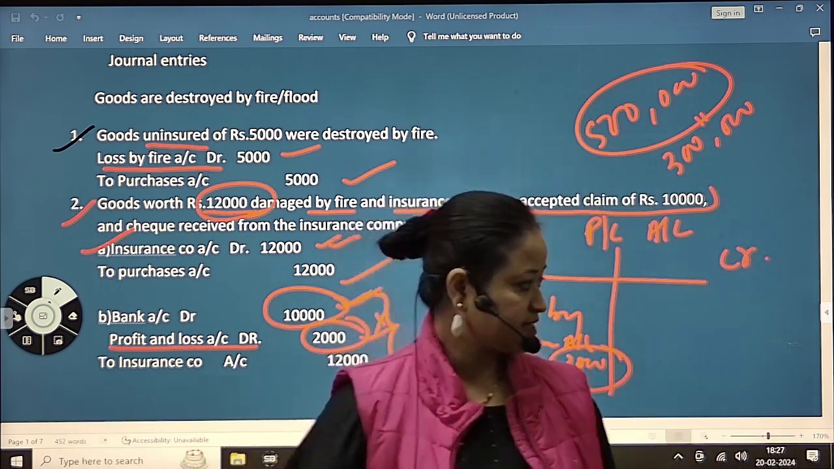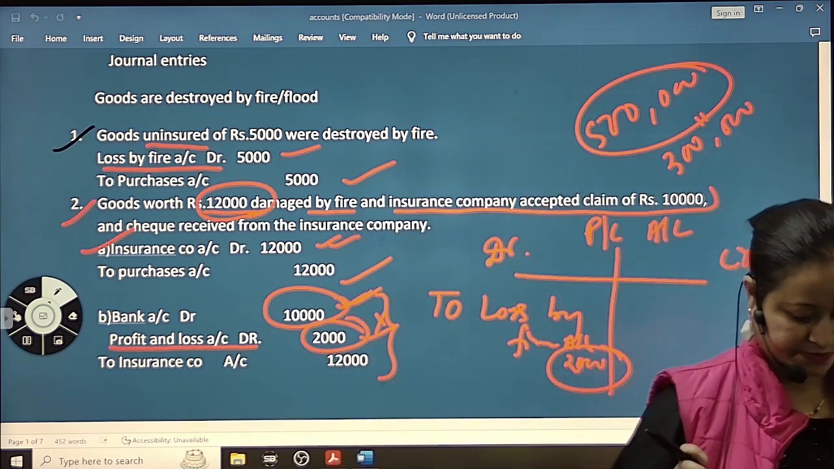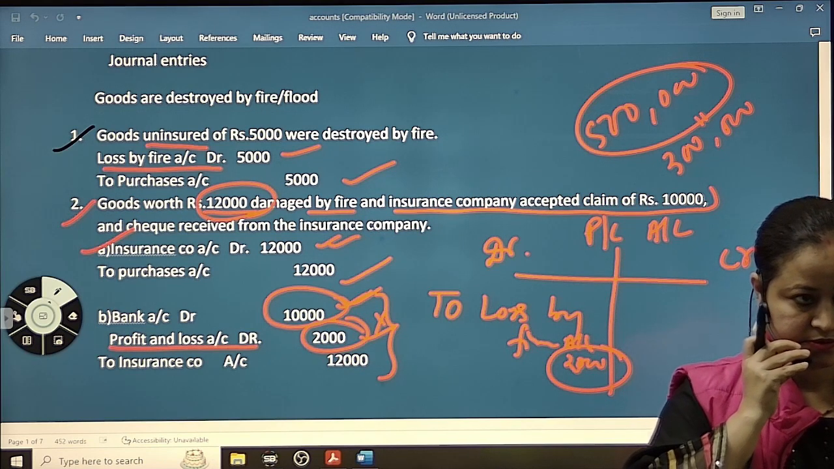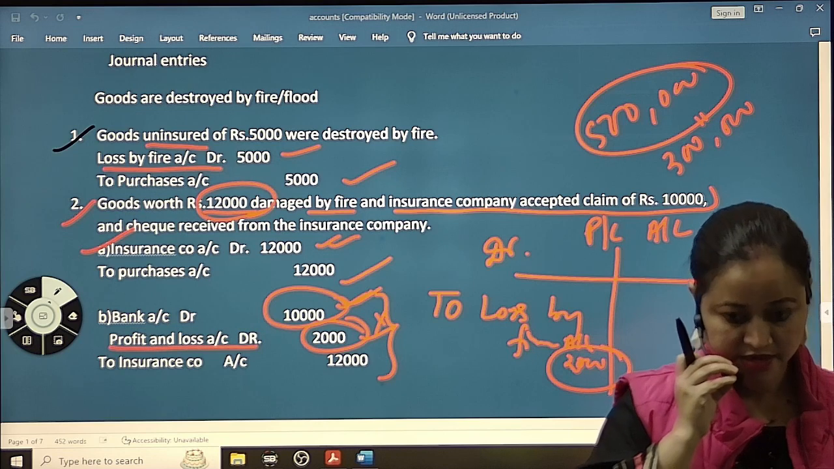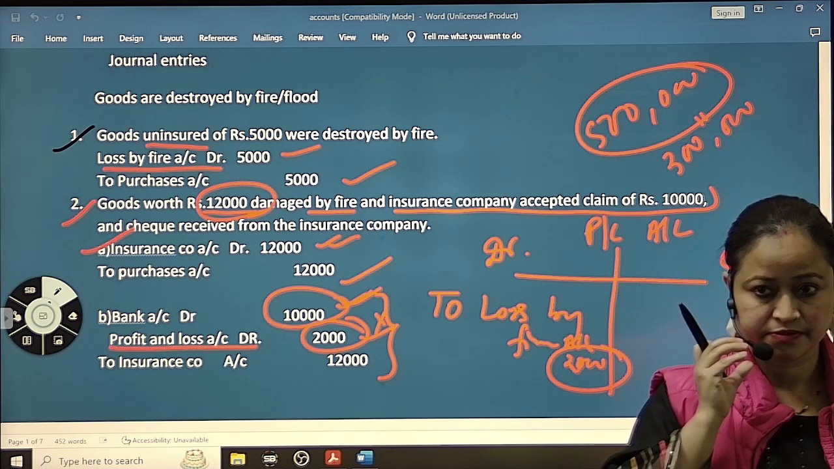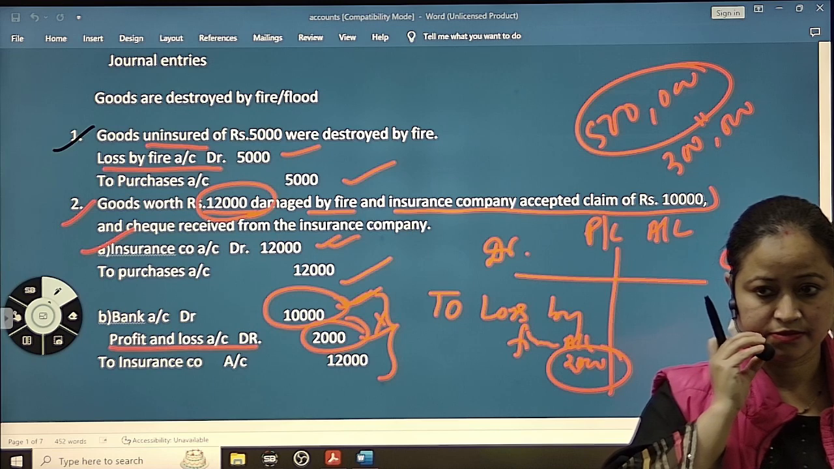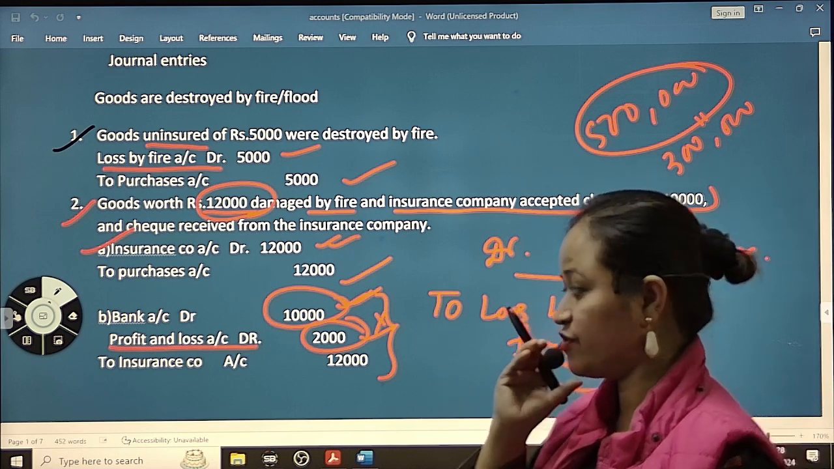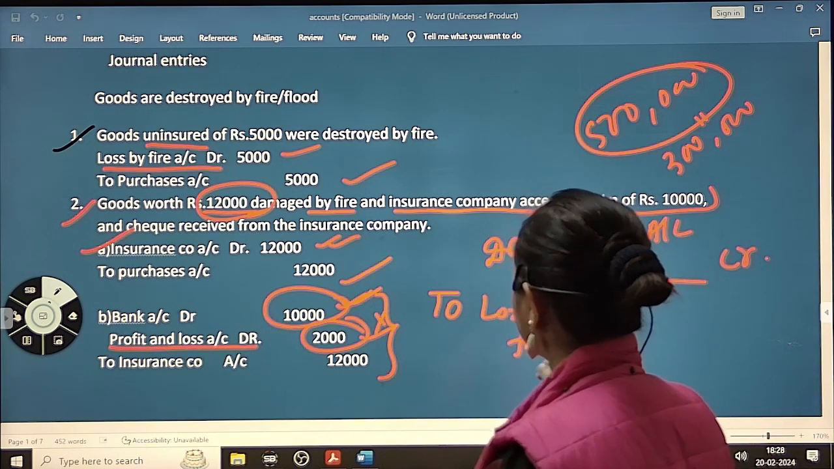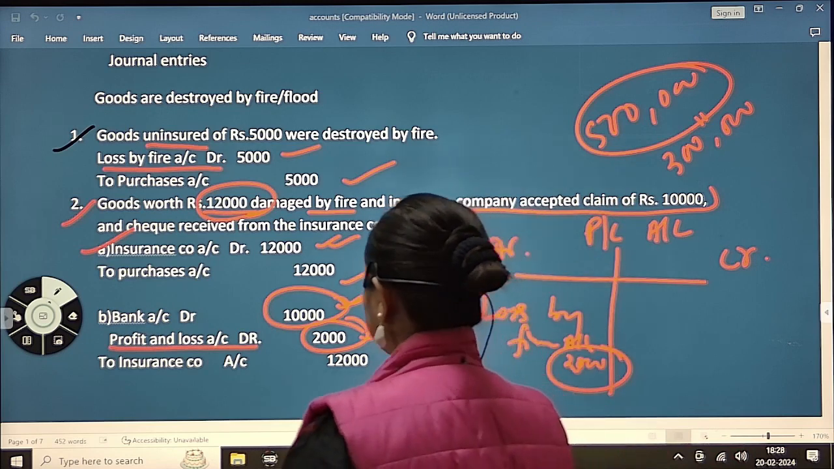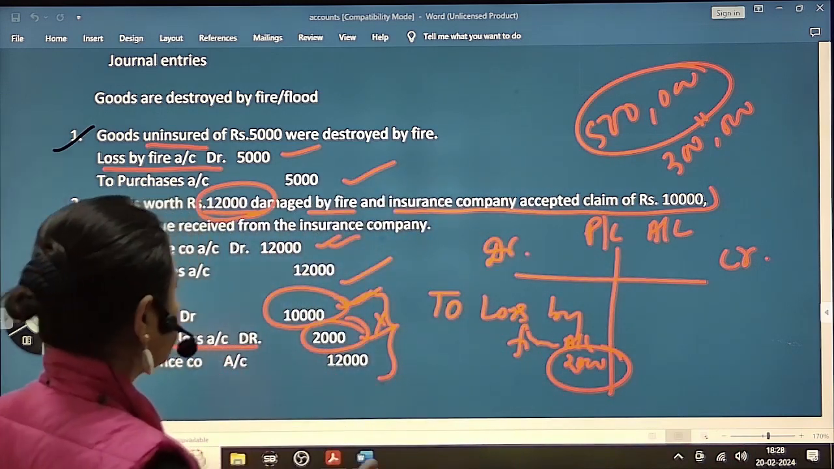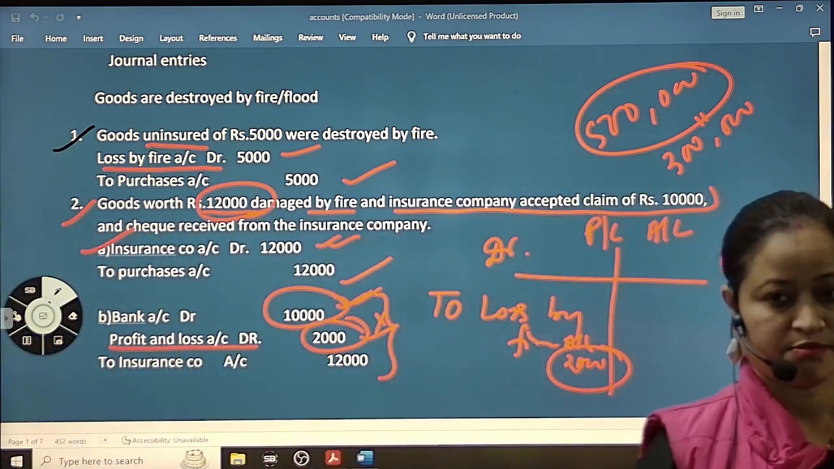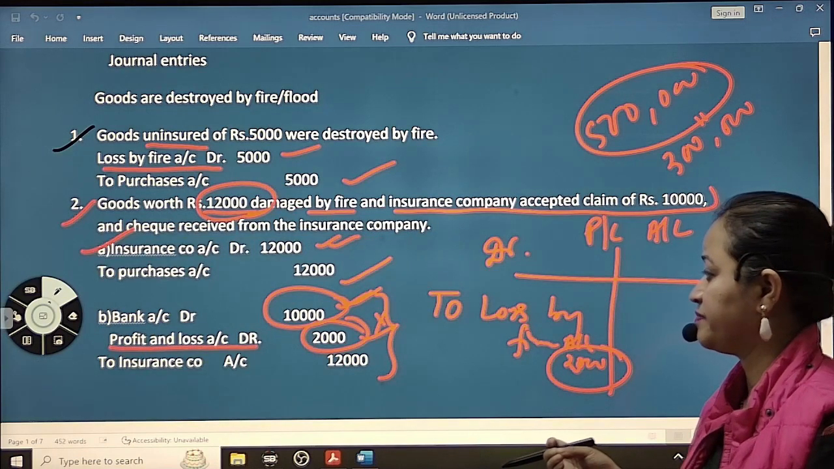Ma'am, if there is a loss by fire to any fixed asset like machinery, furniture, or transport, which account will be credited? Whenever we talk about assets, that asset again has to be insured. So the entry will be the same. In case of purchases it will be your machinery and all. Fine?